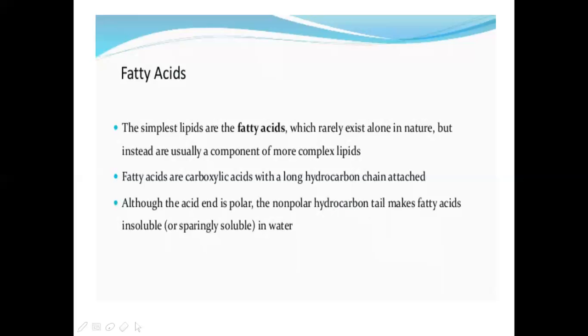But in the same molecule we see the carboxylic acid group, and that acid group is polar. So one end is polar and the other end is non-polar. One end can interact with water, and the other end is hydrophobic, or insoluble in nature, or sometimes sparingly soluble.